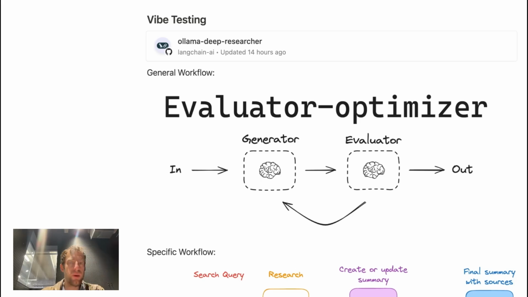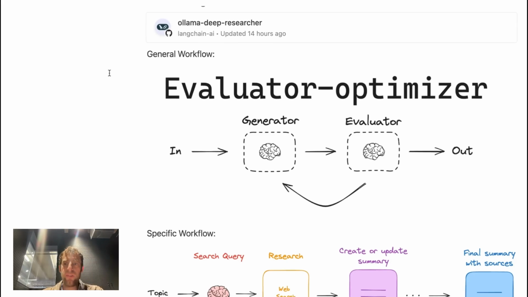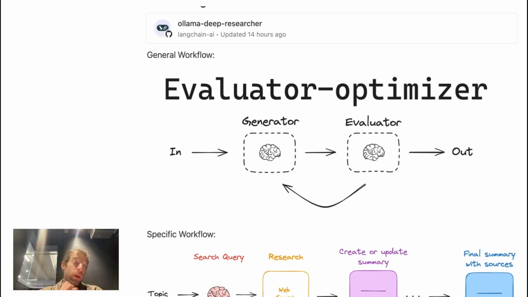So let's vibe test it a bit more. This is a repo called Ollama Deep Researcher, and this is basically an evaluator-optimizer workflow for report writing. I'm going to have an open source LLM running locally via Ollama take an input topic from a user and generate a search query for it, perform web search, get the results, produce a summary, but then reflect on the summary and regenerate a question, go back.